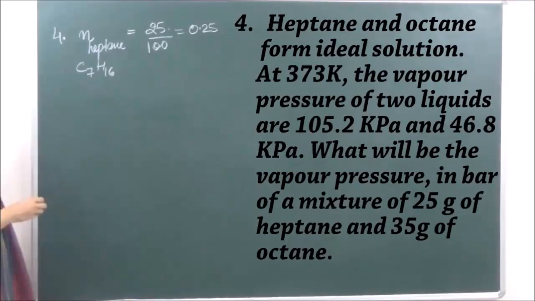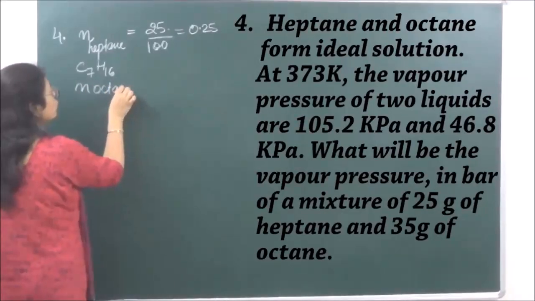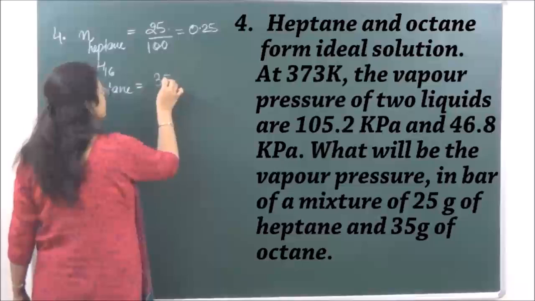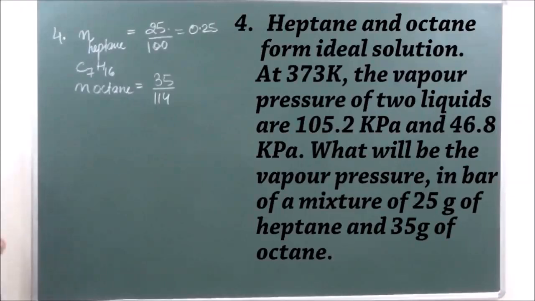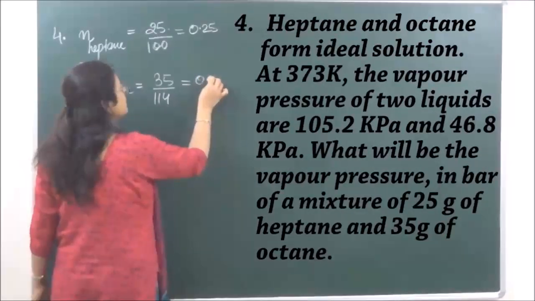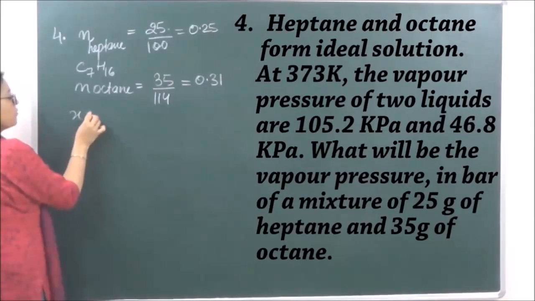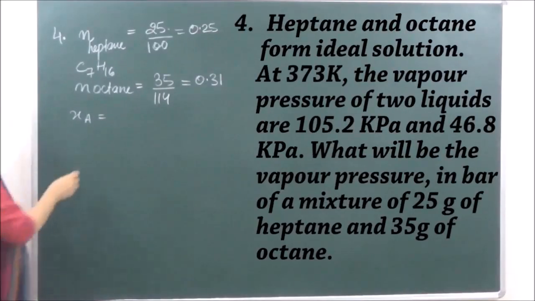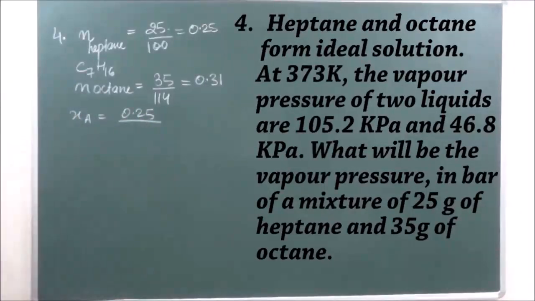Okay. Then similarly the next is n-octane. Number of moles of octane is equal to weight of octane given, 35, upon 114. So that is 0.31. Let's calculate the mole fraction of heptane. Mole fraction of heptane will be equal to number of moles upon total number of moles.